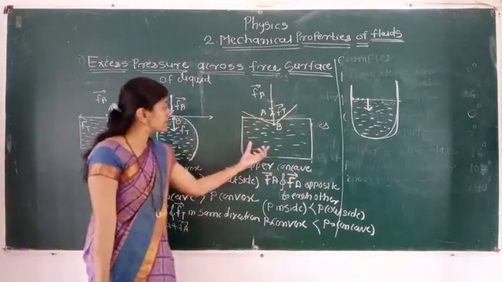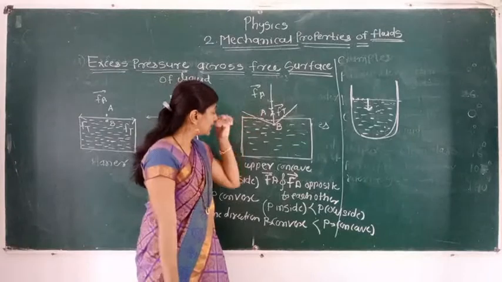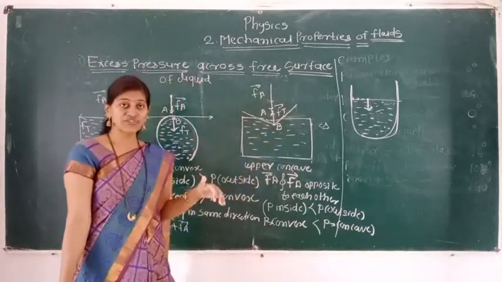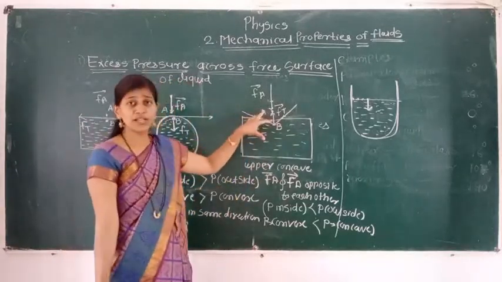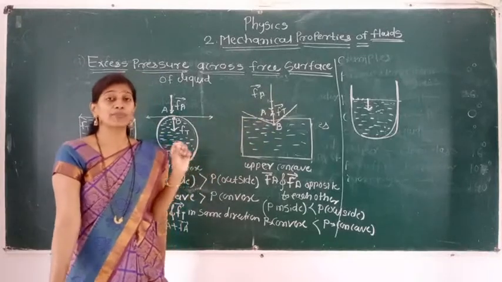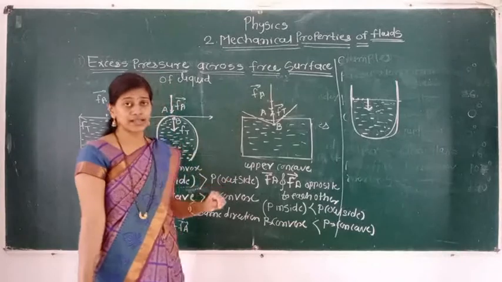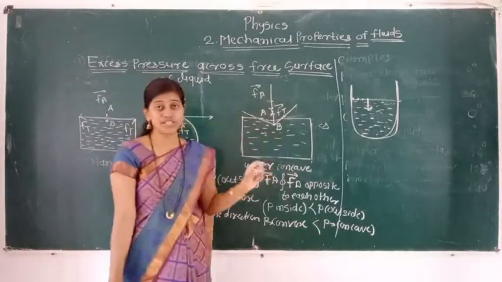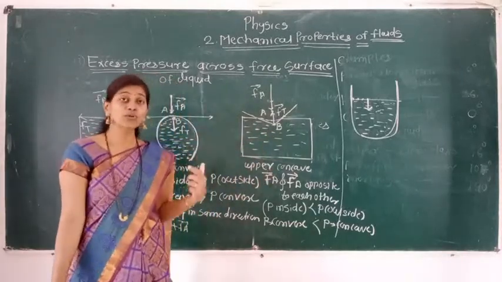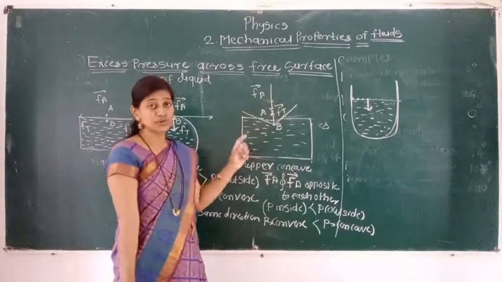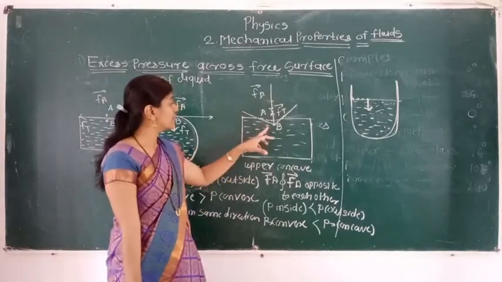Okay. In the last case here the liquid surface is upper concave surface. Due to atmospheric pressure at point A, the force is Fa. It is vertically in downward direction. But on the molecule B, which is present in that liquid, the resultant force due to surface tension is directed vertically upward.